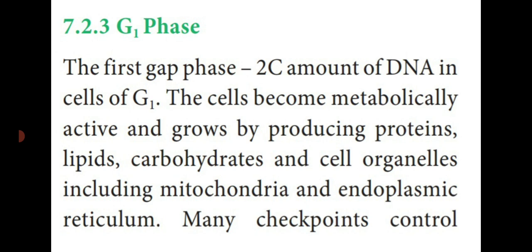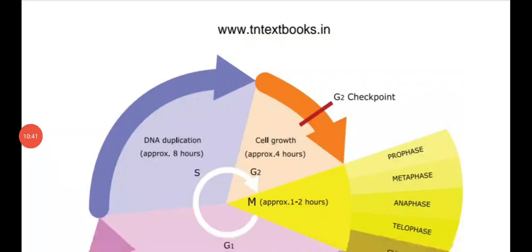At this stage, the cell shows all the metabolic activities and growth. Many checkpoints control the activity of the G1 phase.